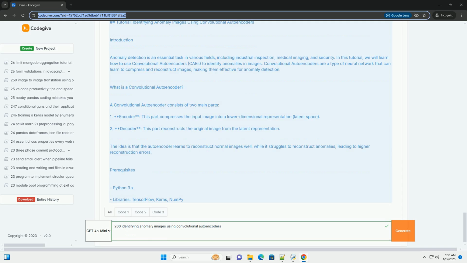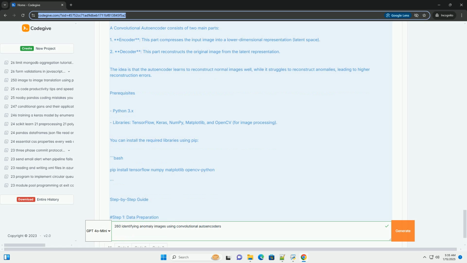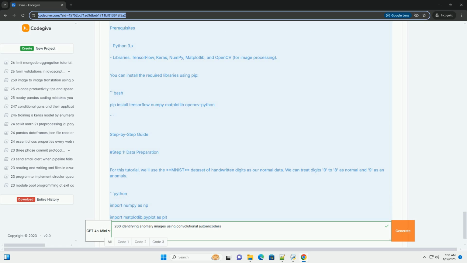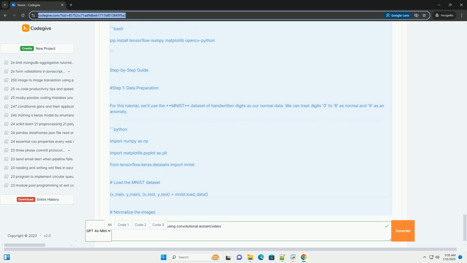For this tutorial, we will use the CIFAR-10 dataset, which consists of 60,000 32x32 color images in 10 different classes. We will treat one class as normal data and all others as anomalies. Step 2. Build the convolutional autoencoder. Now, we will create a convolutional autoencoder model. Step 3. Identify anomalies. To find anomalies, we will use the trained autoencoder to reconstruct the test images and calculate